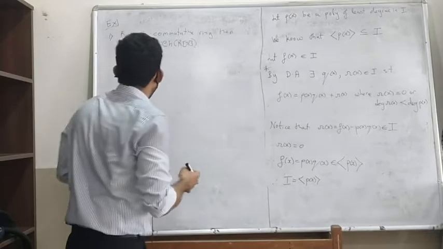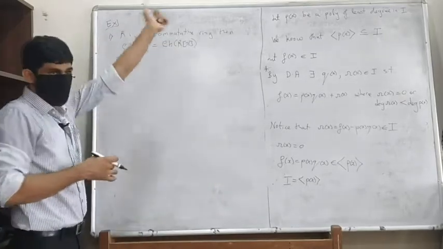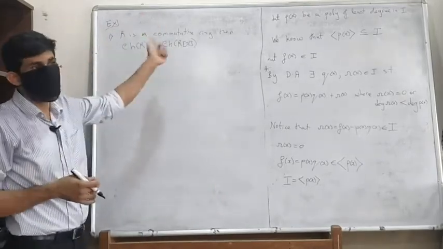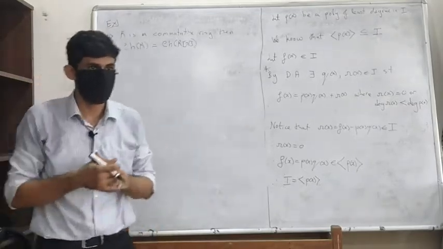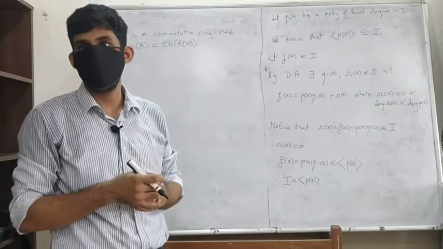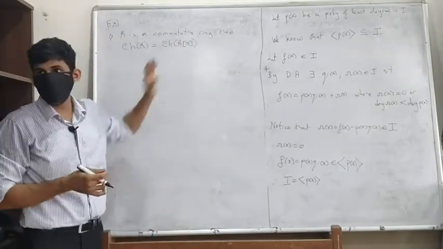So how do we prove this? There is one side of the inequality that obviously holds. Can anyone see that? Which side? The characteristic of R is less than or equal to the characteristic of R[x]. Why?